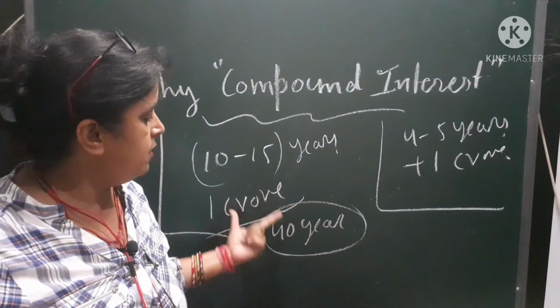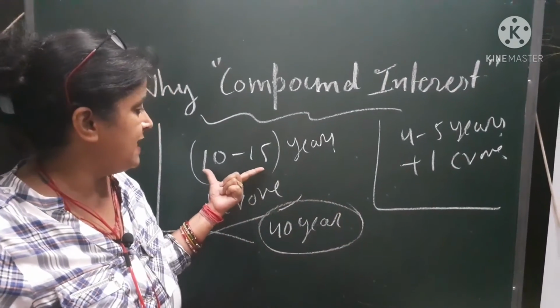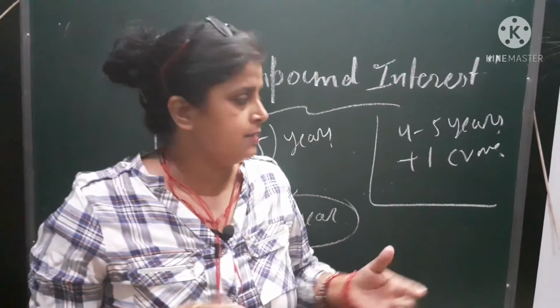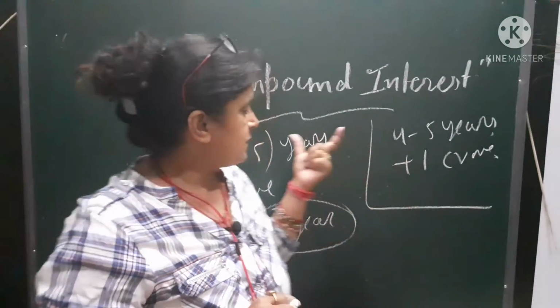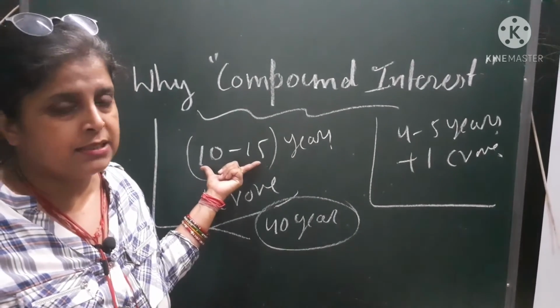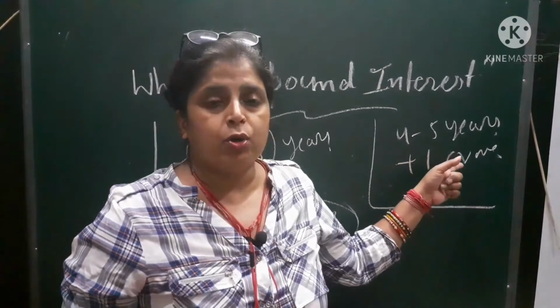The first crore you earned by the age of 40, that is within 10 to 15 years, you earned that money by different methods. See the time interval: it took 10 to 15 years to earn that much money, and the next 1 crore you can earn within 4 to 5 years.